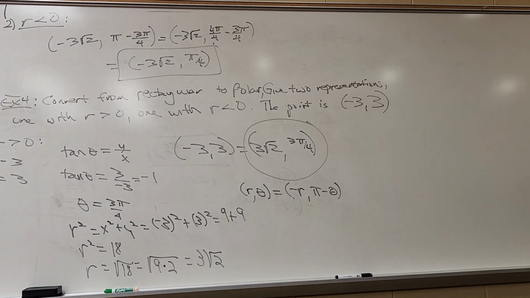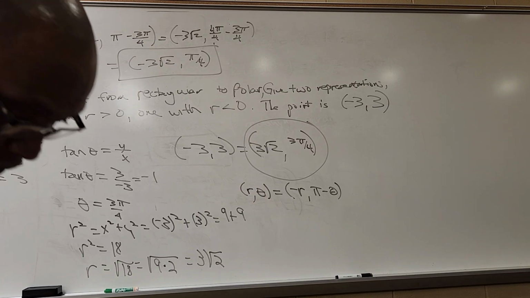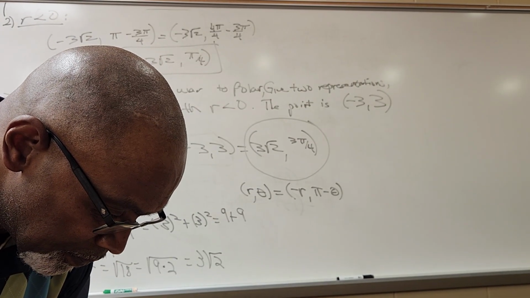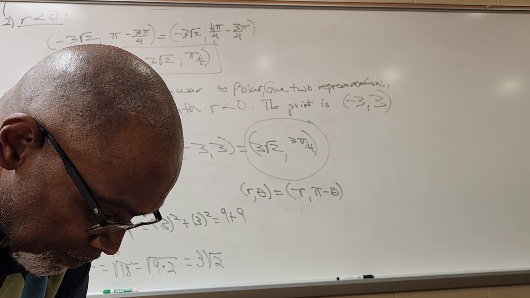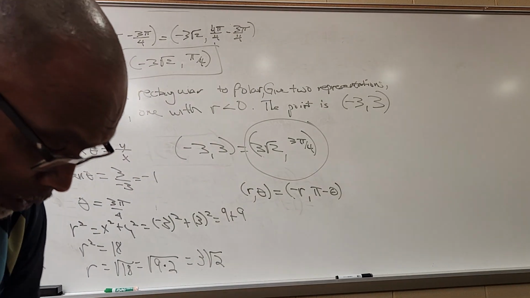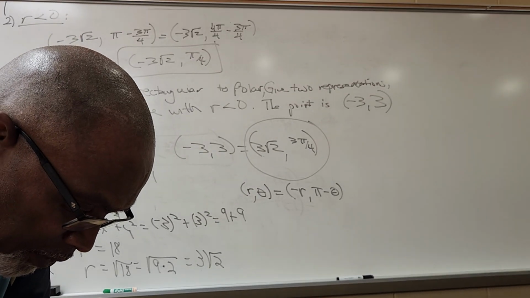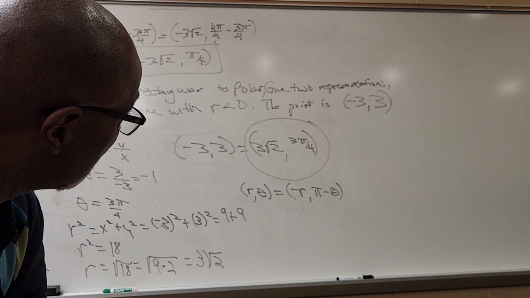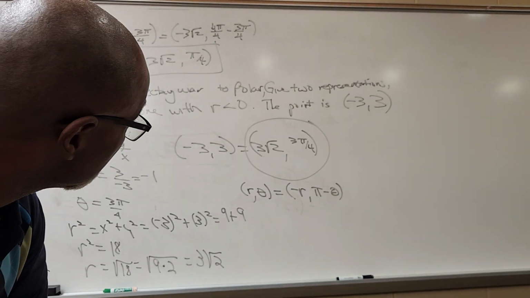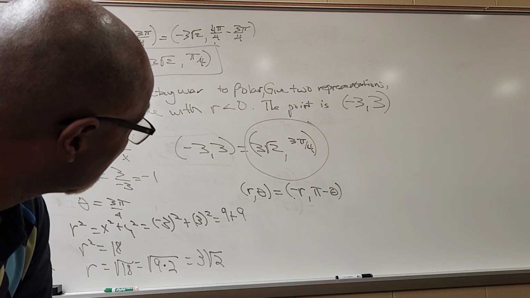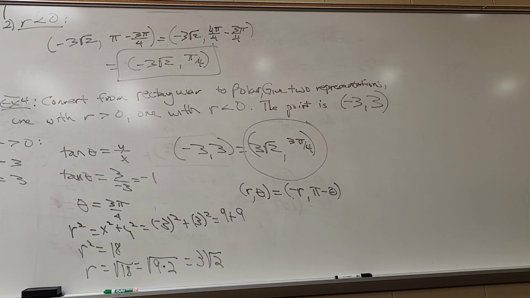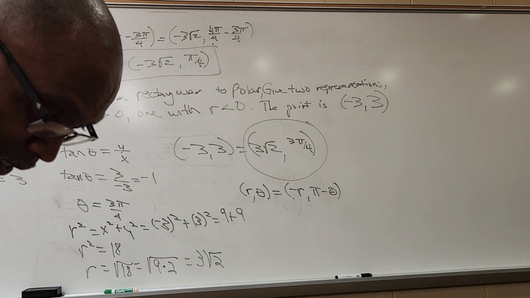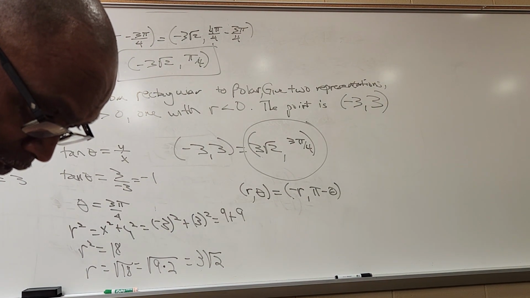And they got a negative pi over 4. How did that work? I made a mistake somewhere. So negative 3, 3, and I said 3 pi over 4. So what did we do wrong? We got that one, that's the first one. R negative.